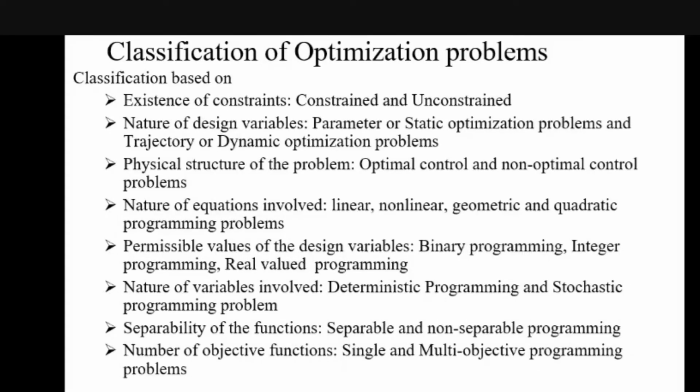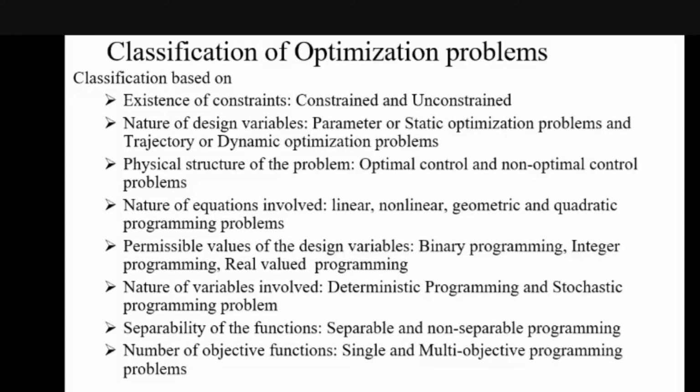Then coming to the classifications of optimization problems, we can see a lot of classifications based on the existence of constraints: constrained optimization problems or unconstrained optimization problems. Then based on the design variables, the decision variables in the problem, if it is parametric, we can call it parametric optimization, or static optimization problems.